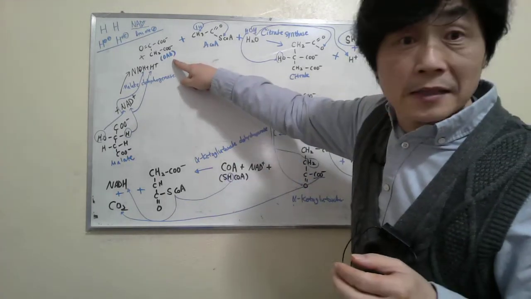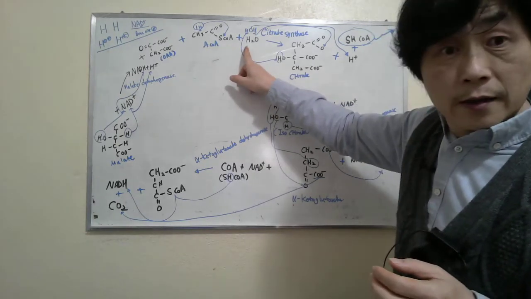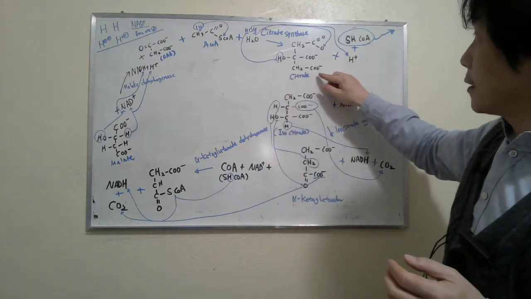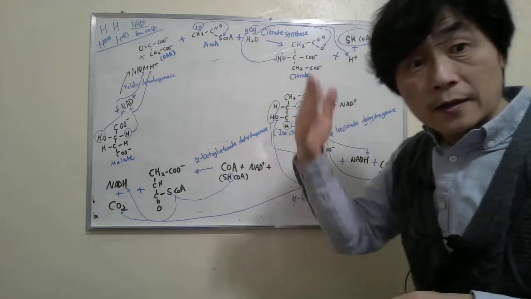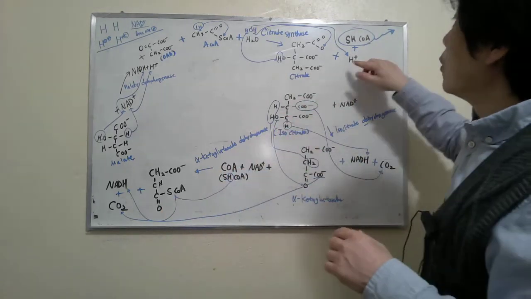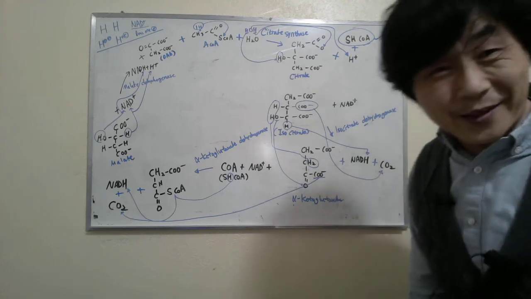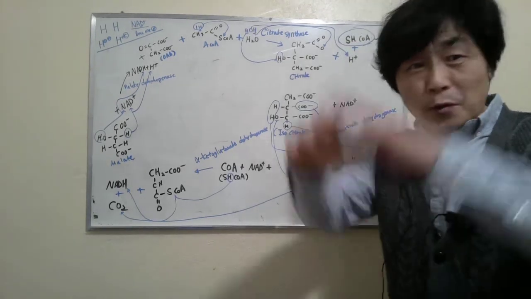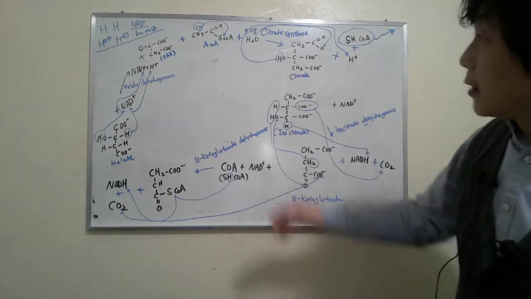So oxaloacetate, acetyl coenzyme A, and water become citrate, and coenzyme A goes back to stage 2 of carbohydrate metabolism, and we have a hydrogen ion. I believe most exercise physiology classes don't teach this.